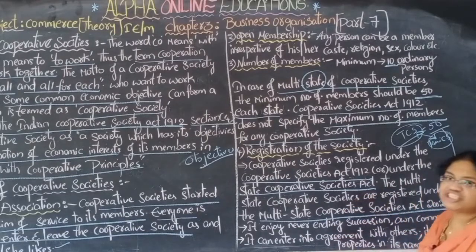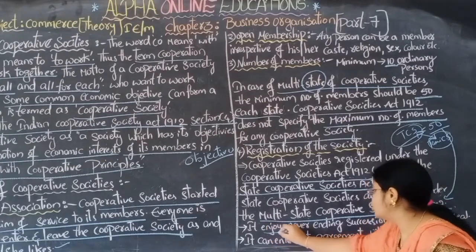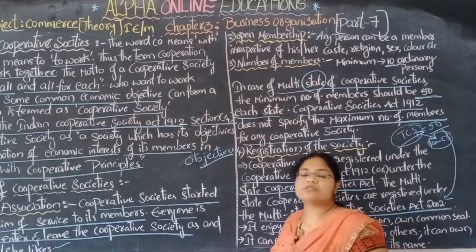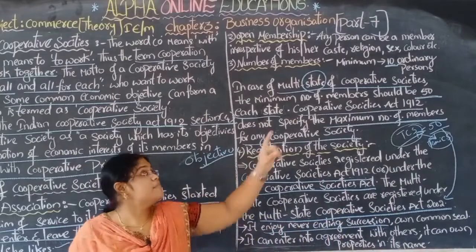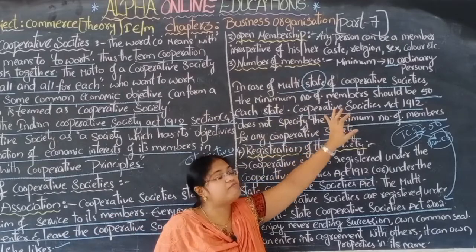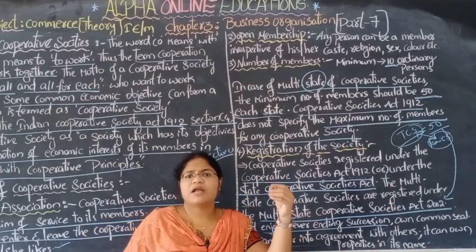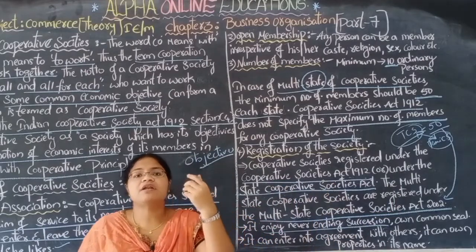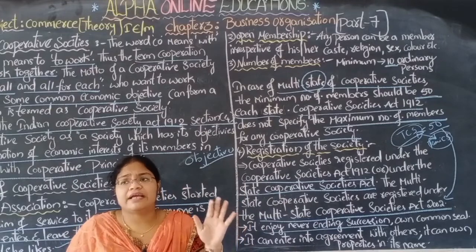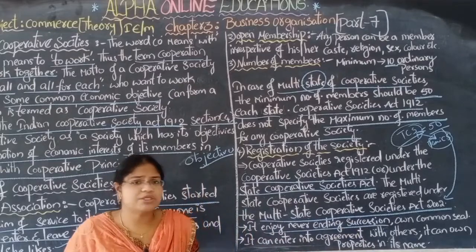After registration, the rights they get are that they enjoy never-ending succession. Once the cooperative society is formed with a minimum of 10 members, or at the multi-state level with a minimum of 50 members, it will never end. Anyone can come and anyone can go, but it will never end. If any member of that association goes out, the organization does not end.